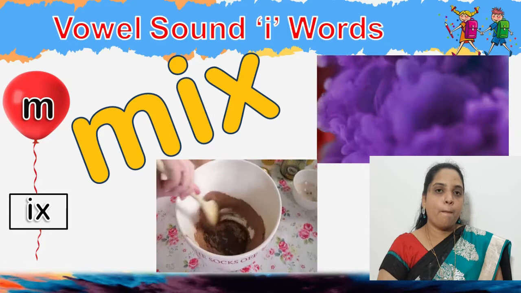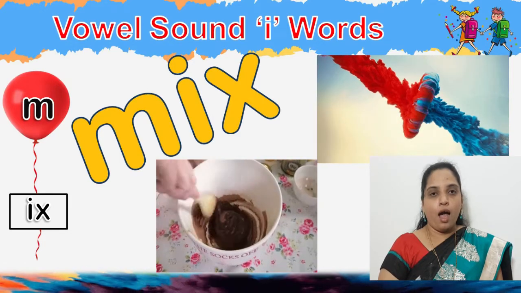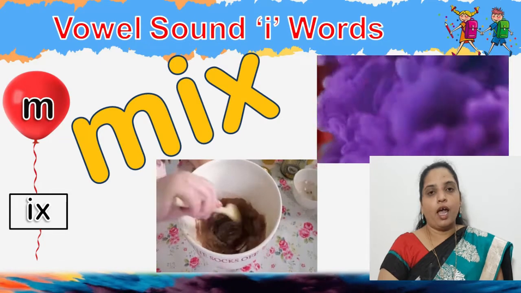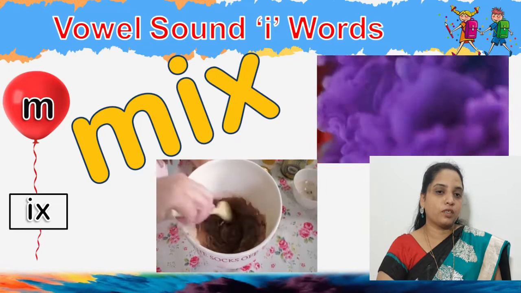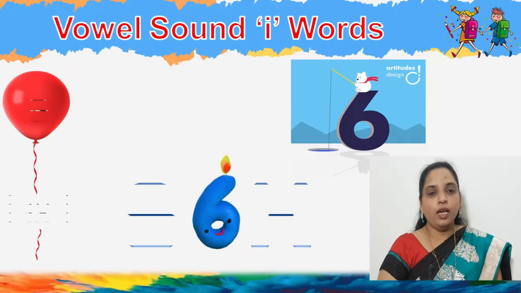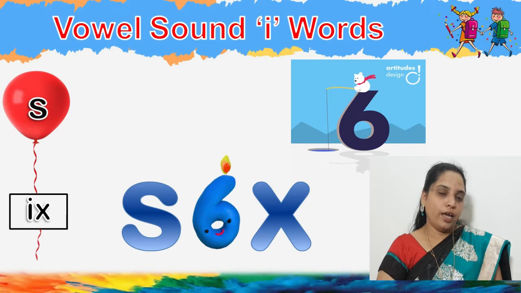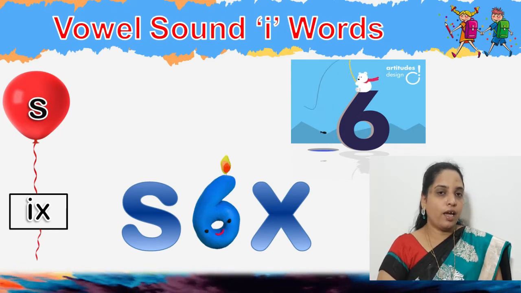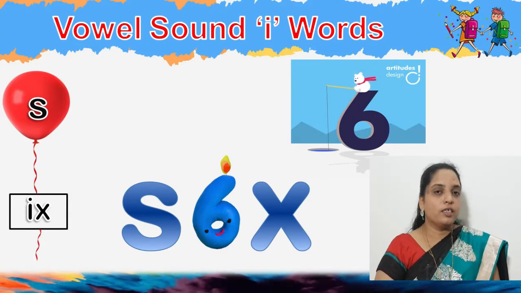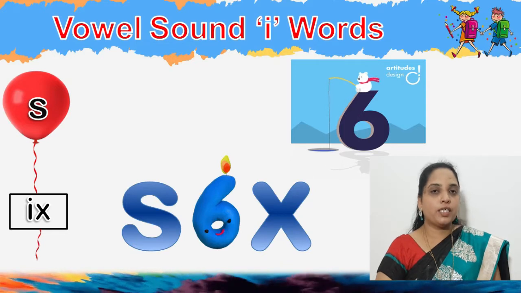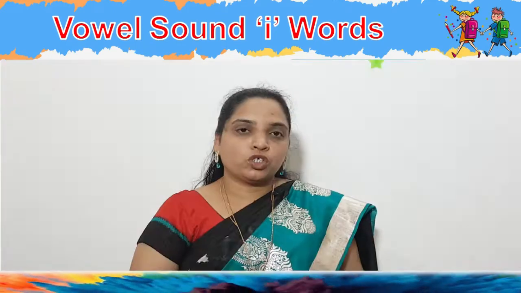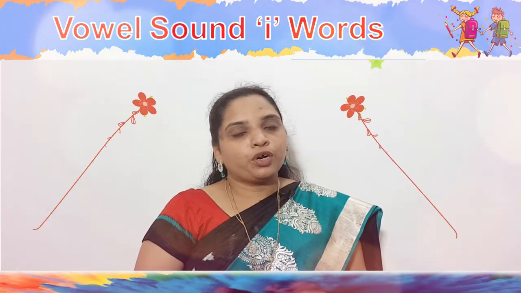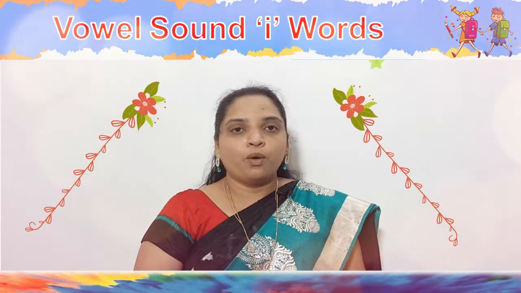Mix: M, I as E, X. Then the last one for today, children, is S-I-X, six: S, I as E, X. So children, when I am saying, you try to read out the sound along with me.